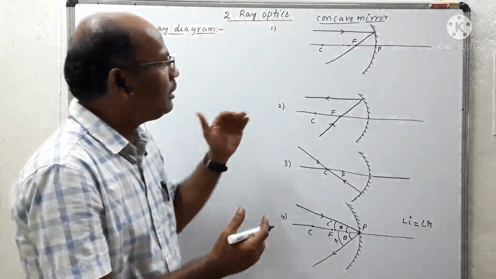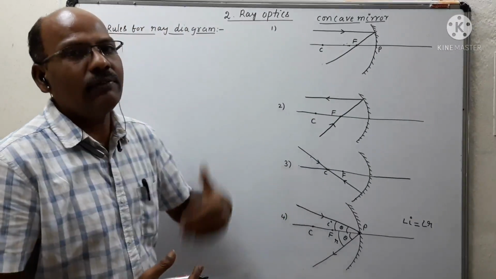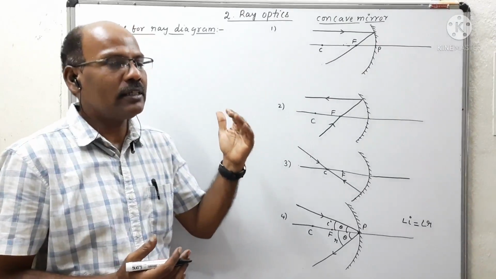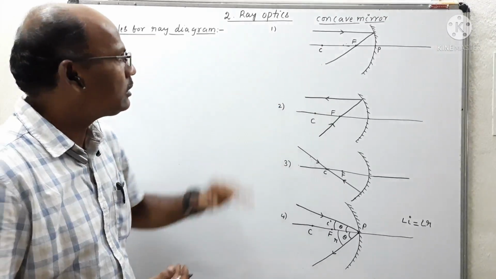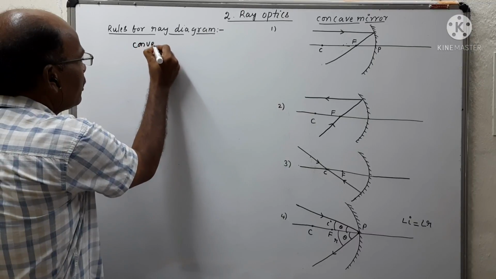Similarly, we are observing the same pattern in the case of convex mirror. Convex mirror means the reflecting surface is away from the center of curvature. First we are observing in the case of convex mirror.